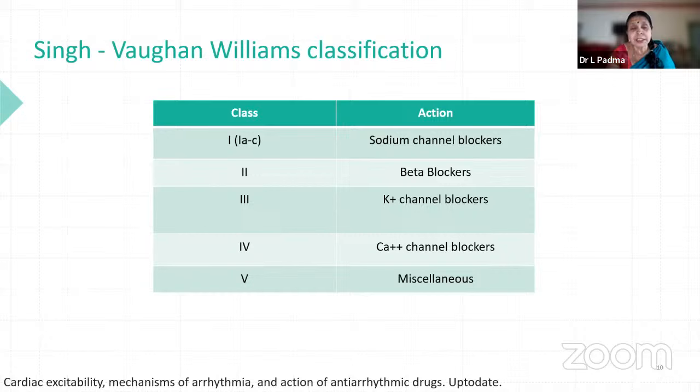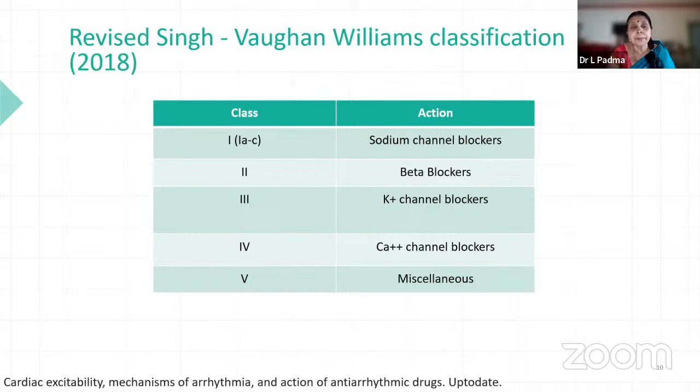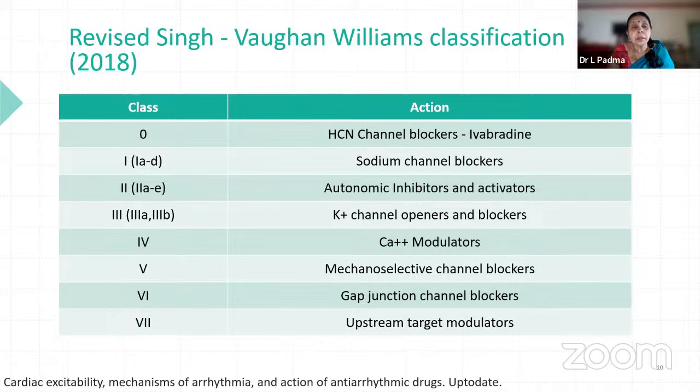The class 4 is miscellaneous as well as the newer drugs. This is the revised Vaughan-Williams classification, which was done in 2018. It is the same, with a little bit of differences in their actions. So, class 0 is HCN channel blockers, ivabradine, which we are using very commonly now.